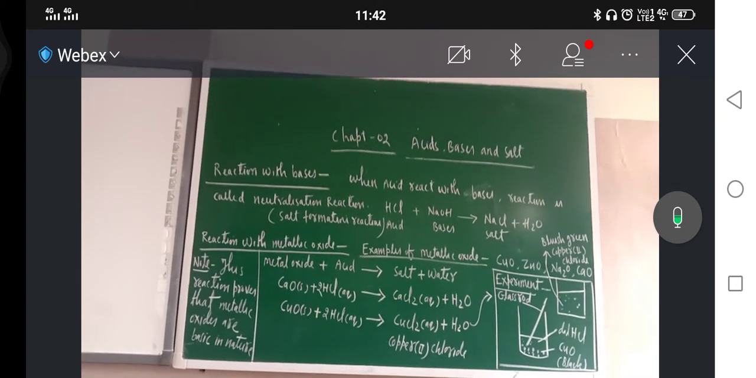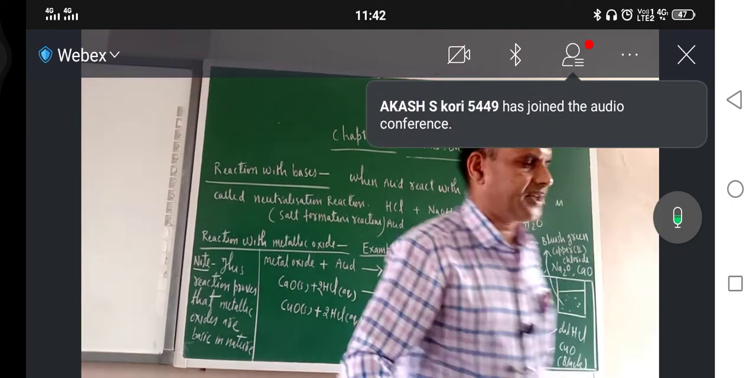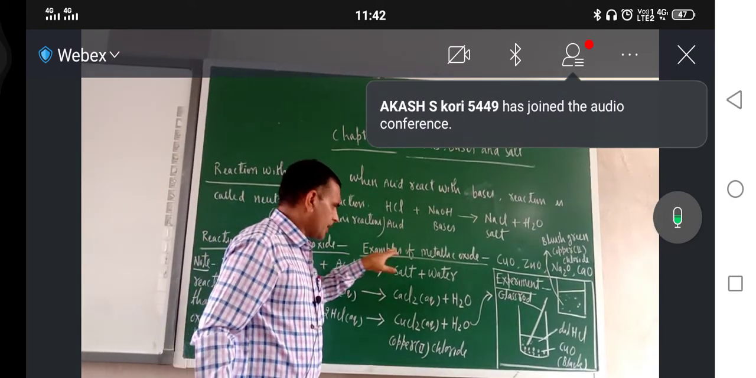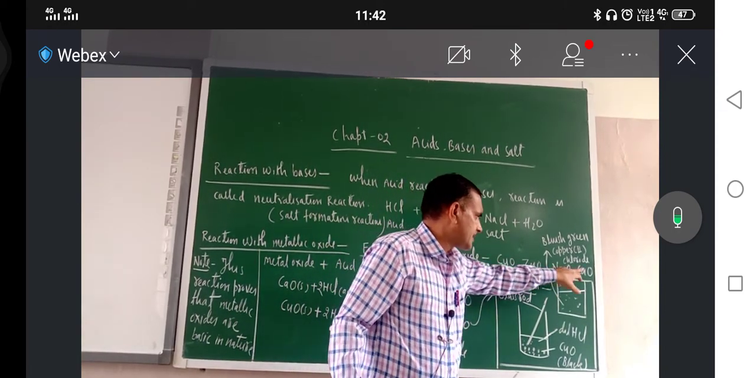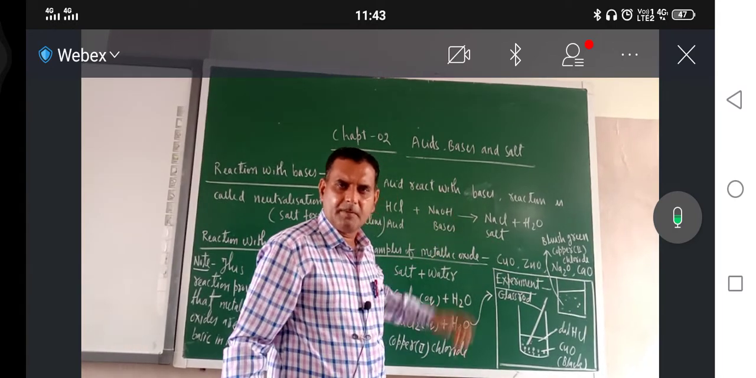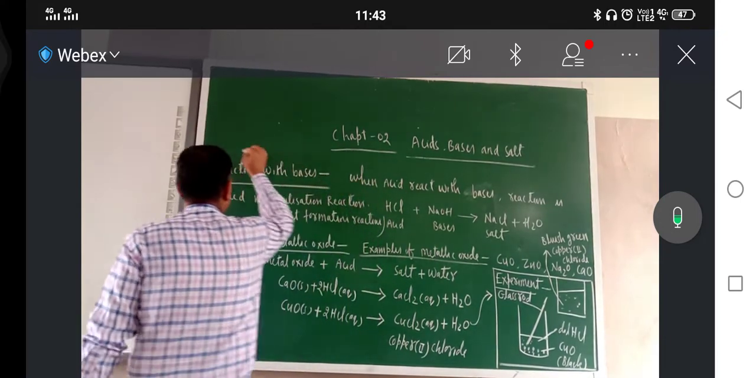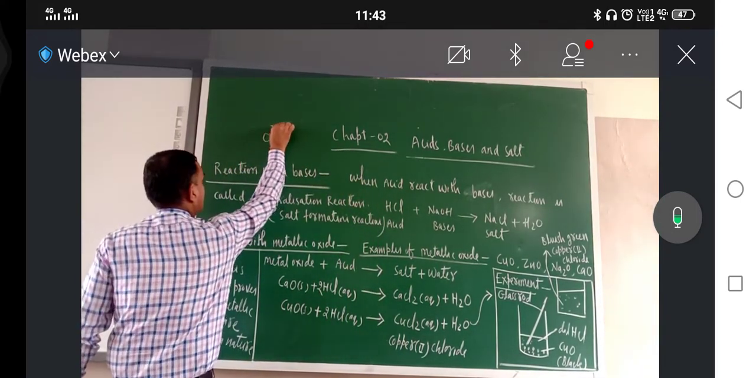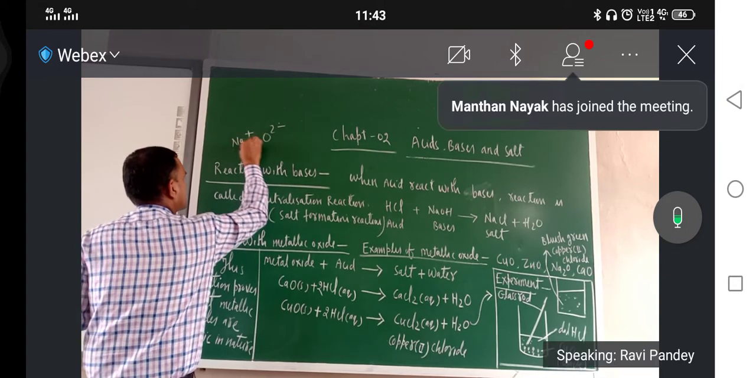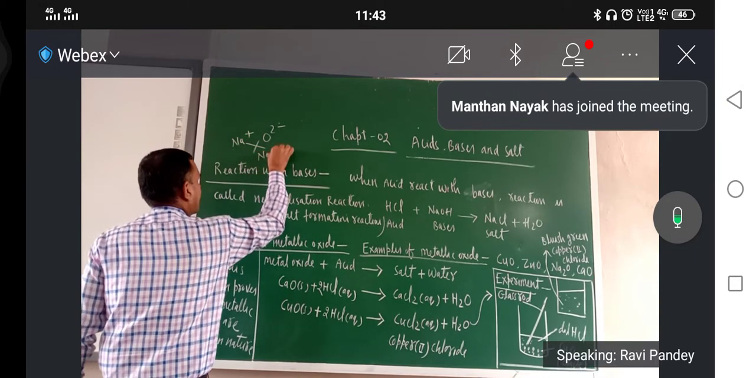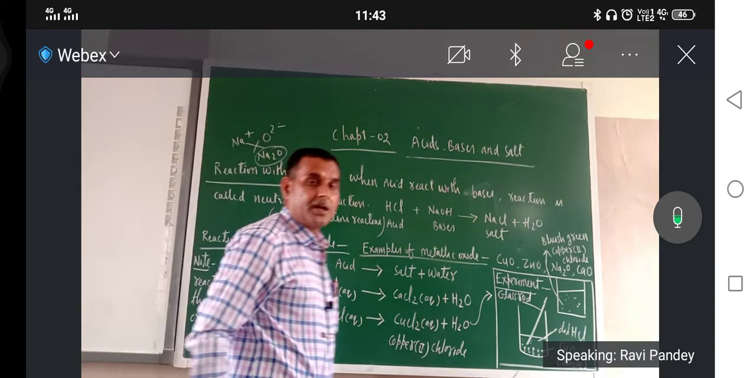Okay, so just see here. Reaction with metallic oxides. I wrote here the examples of metallic oxides: copper oxide, zinc oxide, sodium oxide, calcium oxide. What is the meaning of metallic oxide? Suppose I have taken sodium, single positive, and crisscross it with oxide to get Na2O. This is an example of a metallic oxide because sodium is a metal.